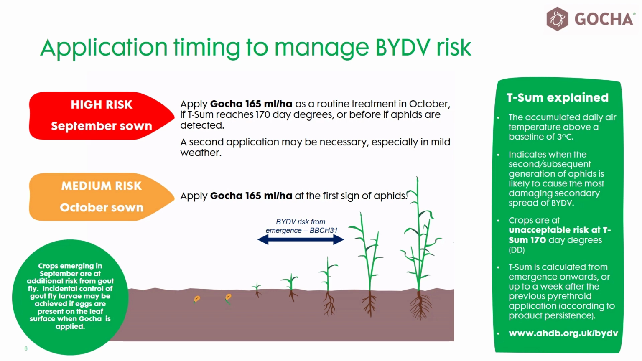It is also worth noting that earlier drill crops, particularly those that emerge in September, may be at additional risk from gout fly. Incidental control of this pest is likely to be achieved if, when an application of Gotcha is made for aphid control, gout fly eggs are present and treatment coincides with crop growth stage 11 to 12.